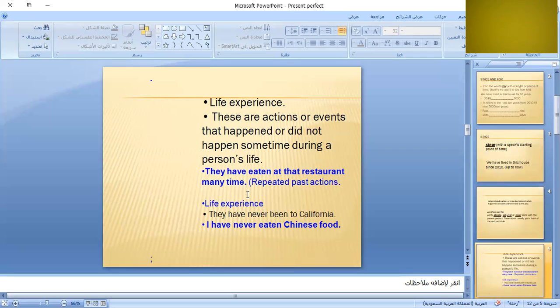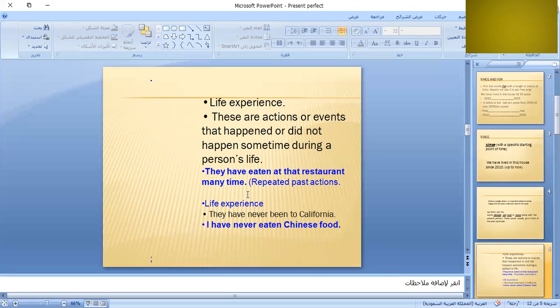Also, the present perfect is used to indicate life experience, something that you have experienced in your life. You tried it, you know about it, or you didn't try it, or you don't know about it, or you don't have any experience with it. So we also use the present perfect, because it's not only something that happened and finished in the past, it's something started from your birth up to now.